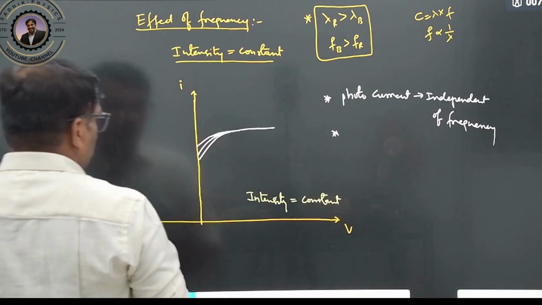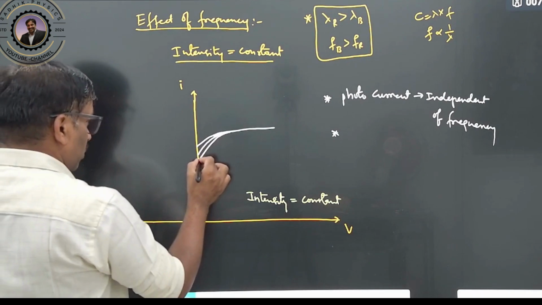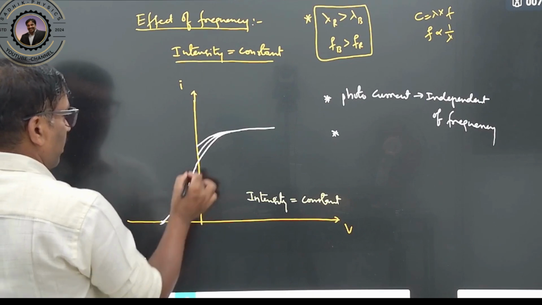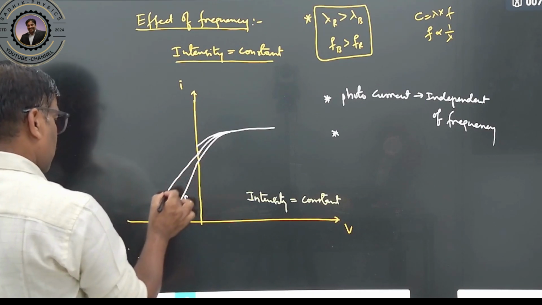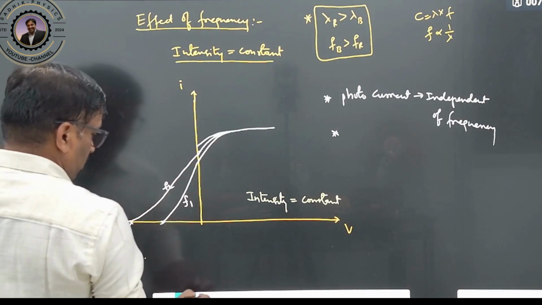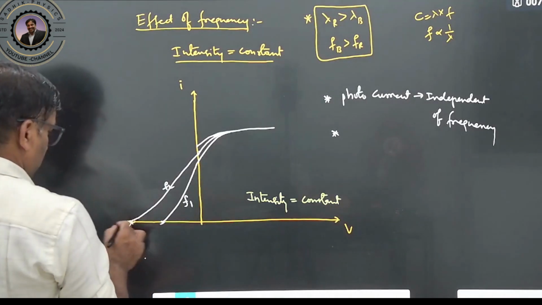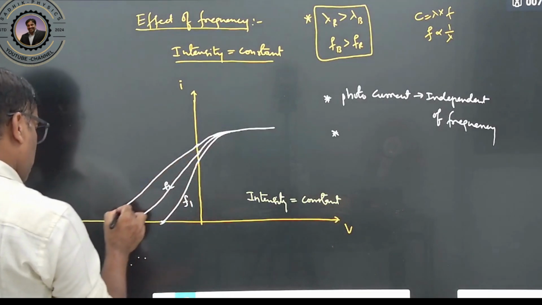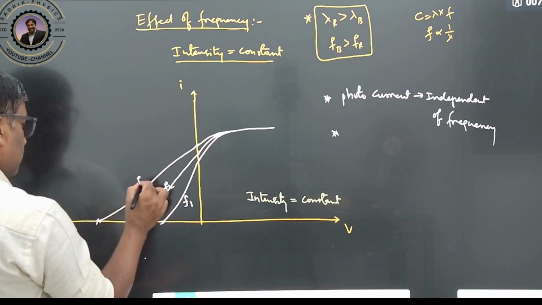Let us see what the stopping potential will be here. This is one frequency F1, this is another frequency F2, and this is another frequency F3.